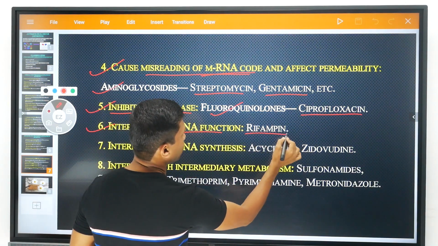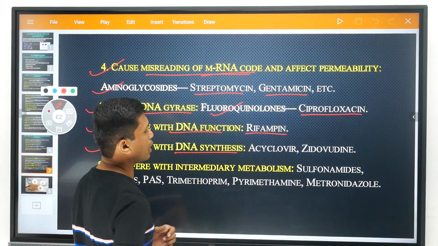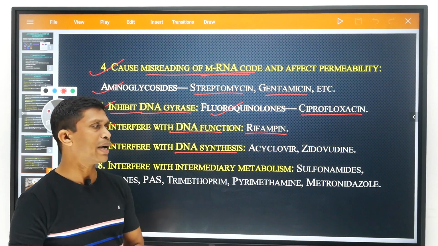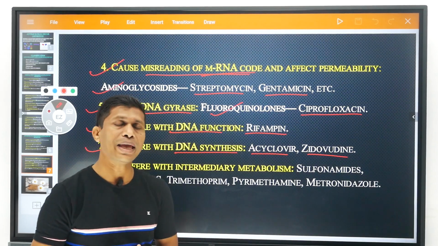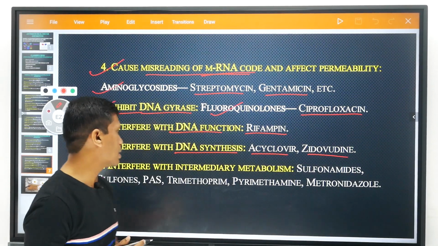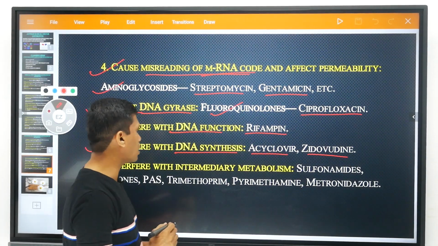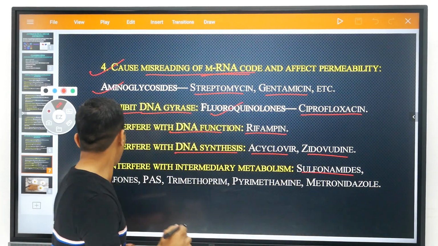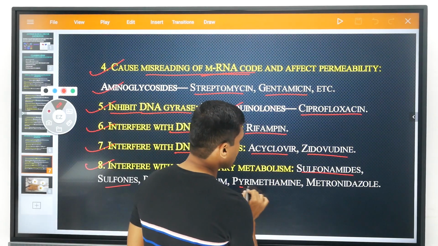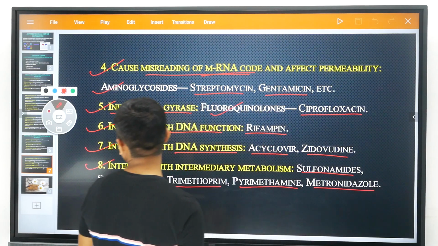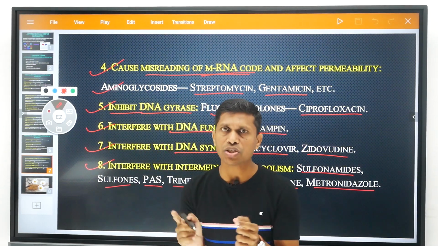This antibiotic is rifampin, an example of an antitubercular drug, which interferes with DNA synthesis. Some antibiotics inhibit the DNA synthesis in microorganisms, like acyclovir and zidovudine. These are ideally known as antiviral drugs. Then those that interfere with intermediary metabolism: sulfonamides as well as sulfones, para-aminosalicylic acid, trimethoprim, pyrimethamine and metronidazole. So dear friends, these are the classifications of antibiotics based on chemical structure and based on the mechanism of action.